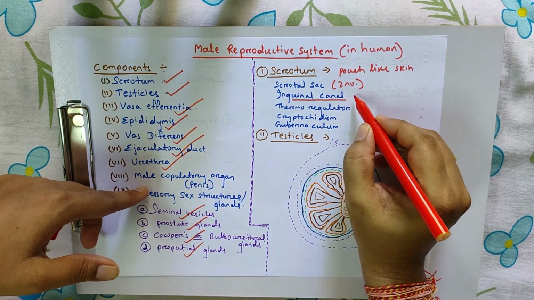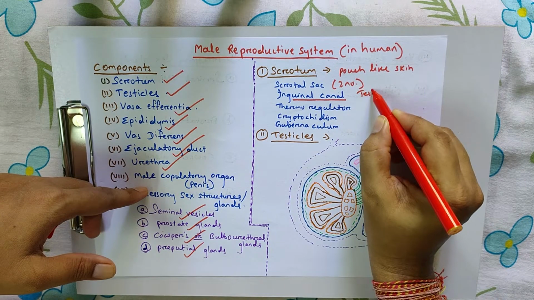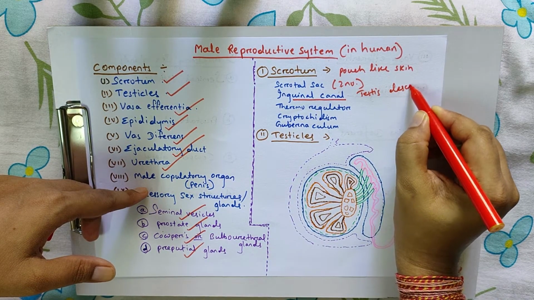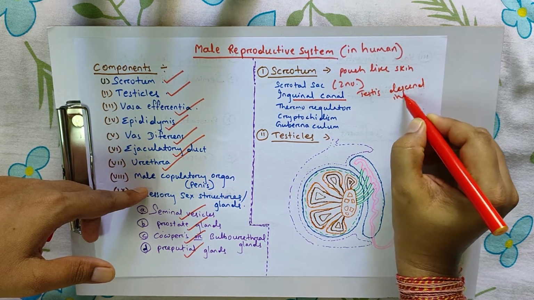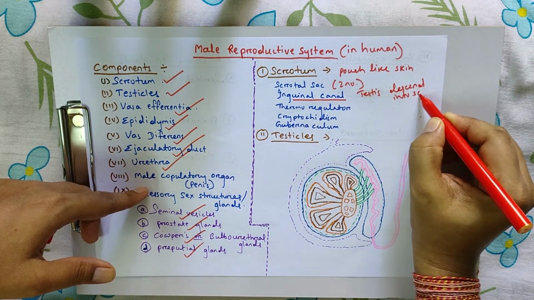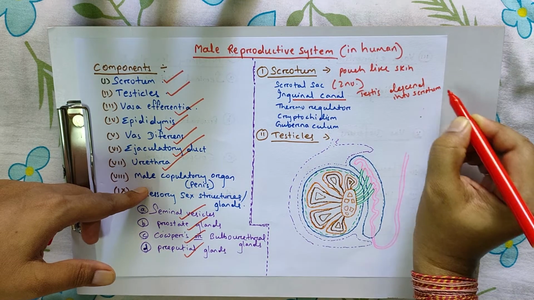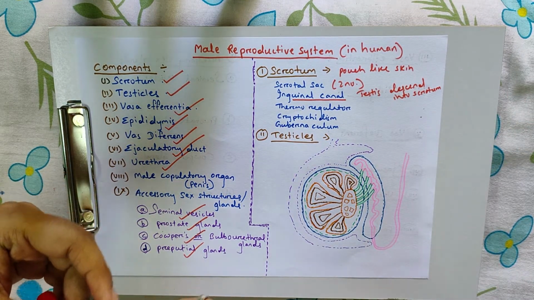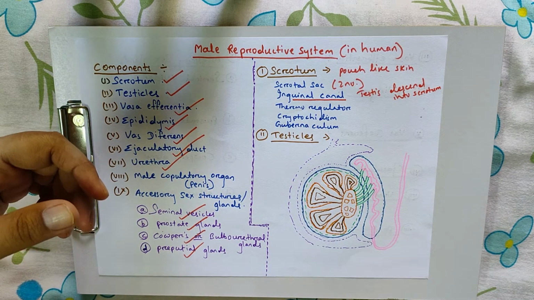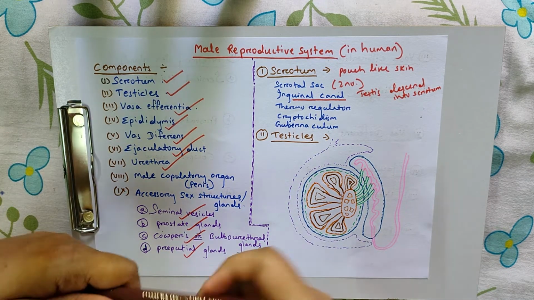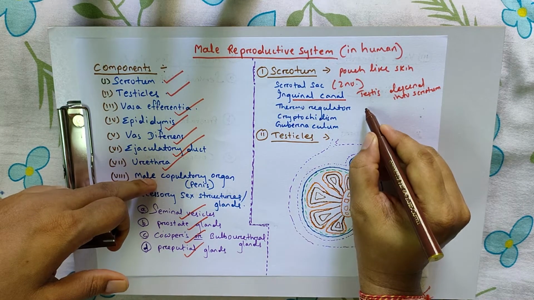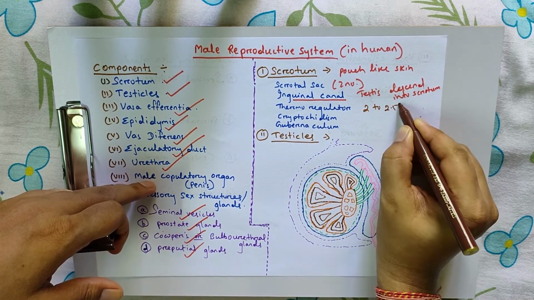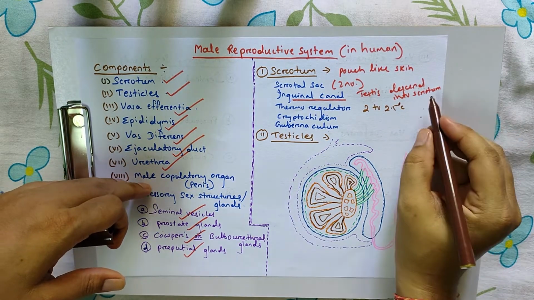That means the canal through which testis descends into scrotum is called inguinal canal. Again, the scrotum provides 2 to 2.5 degrees less temperature than the body temperature.